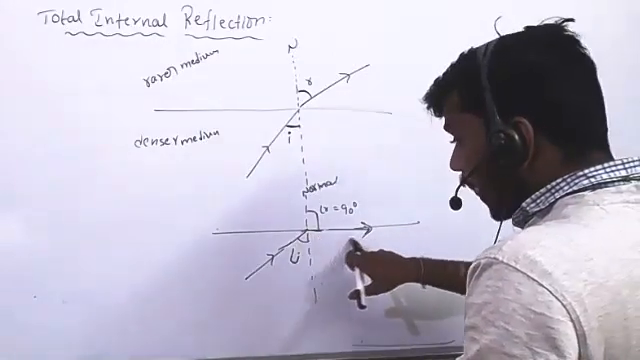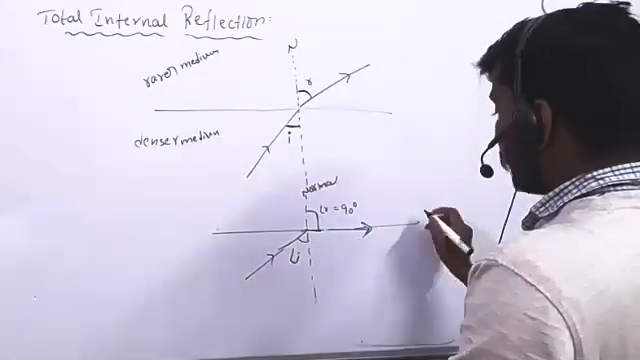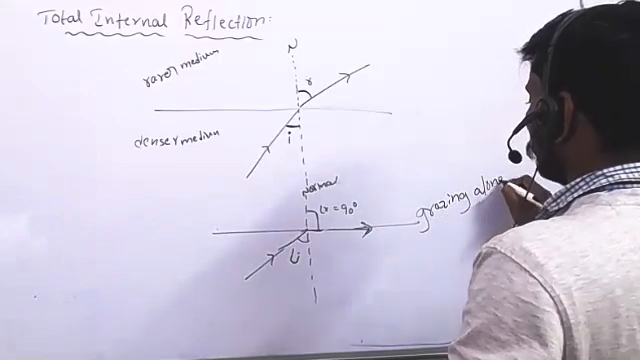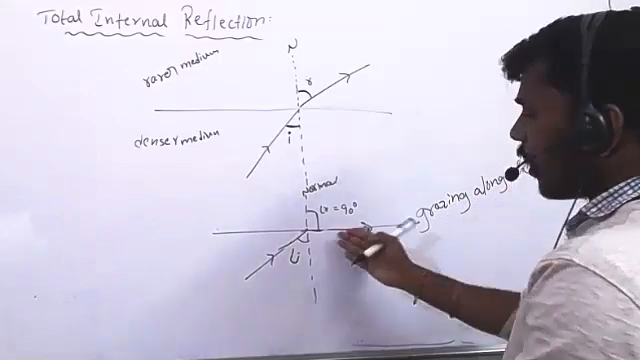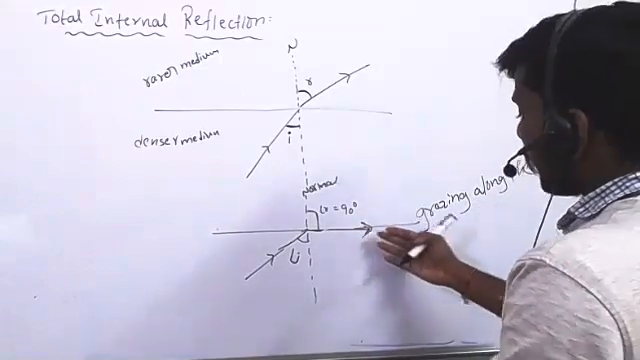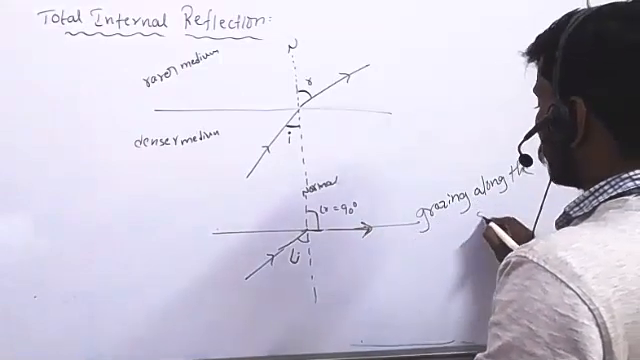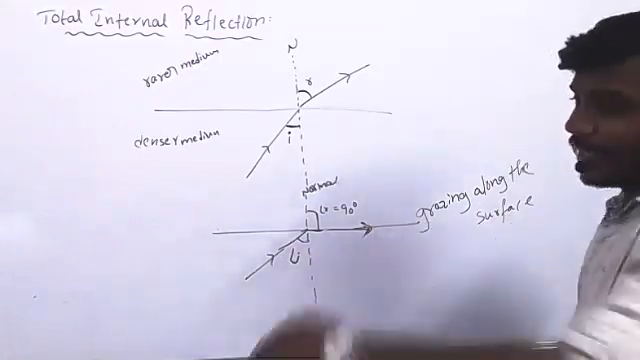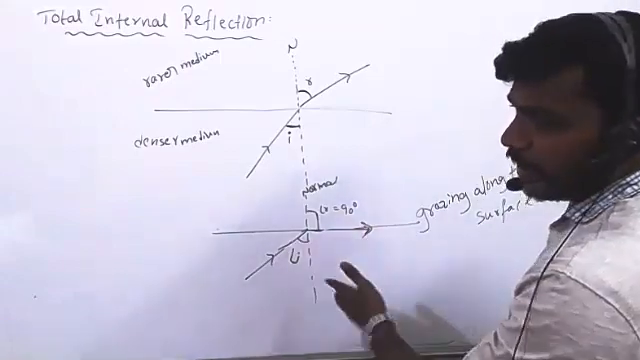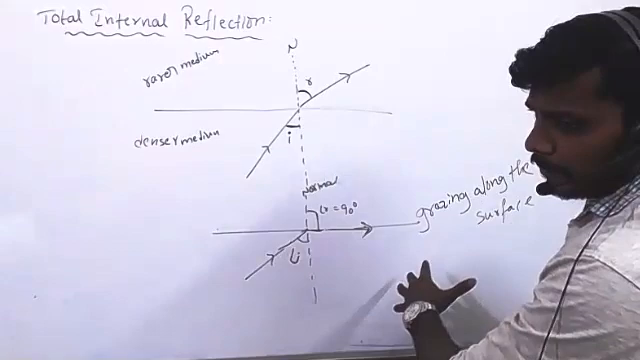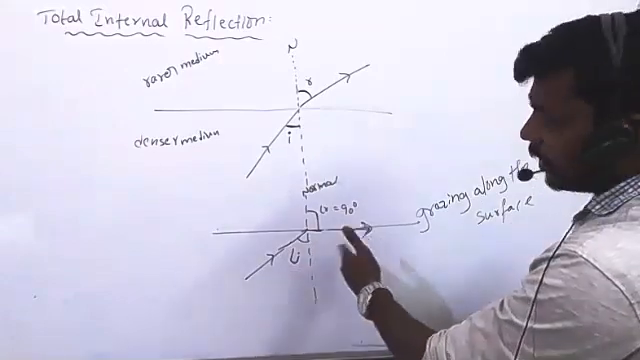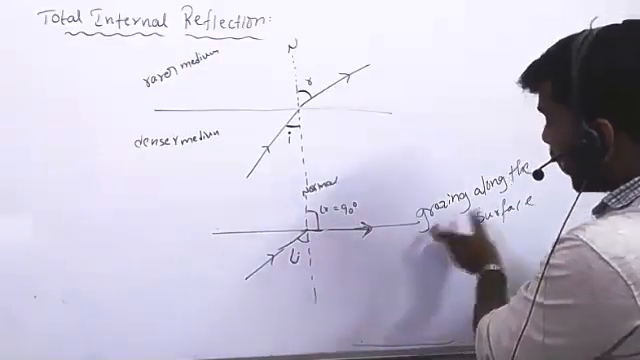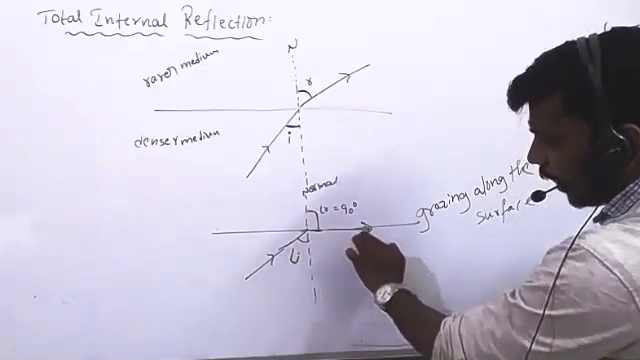Now, this refracted ray is grazing along the surface. It is called an emergent ray. So this emergent ray is grazing along the surface at the critical angle. The emergent ray is the ray which comes out from one medium, from the denser to the rarer. That ray is grazing along the surface, which means it is passing along the surface.